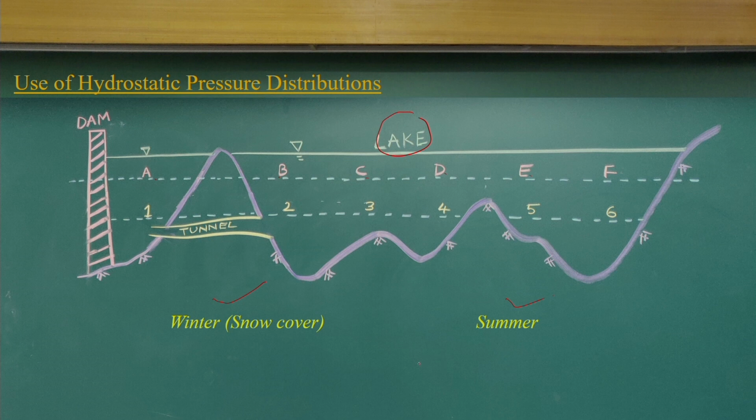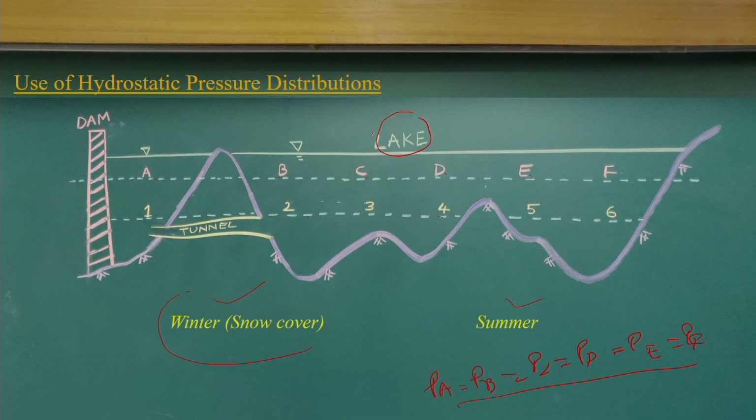Mathematically, PA, PB, PC, PD will all be equal, as they are connected. Similarly, if I take points 1, 2, 3, 4, 5, 6 lying on a horizontal surface, the pressure will be equal to each other. So, P1, P2, P3, P4 will be equal.